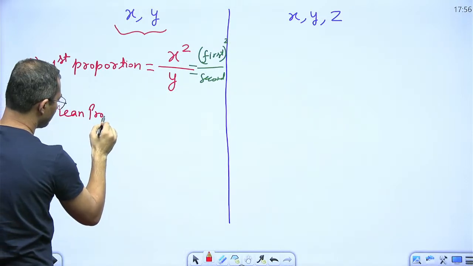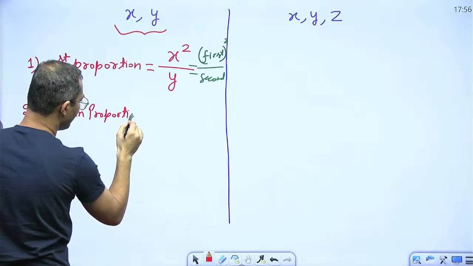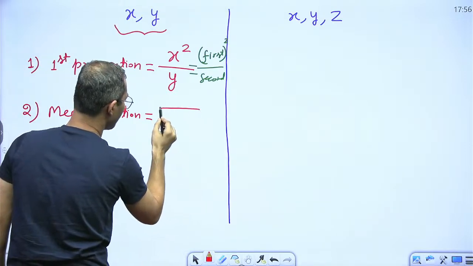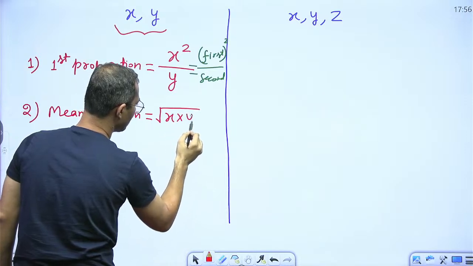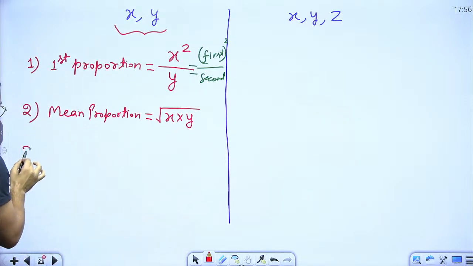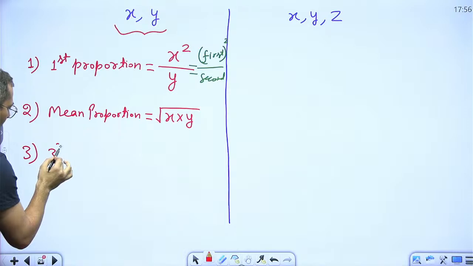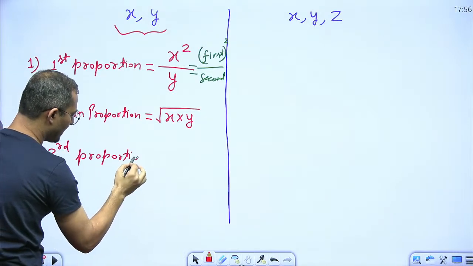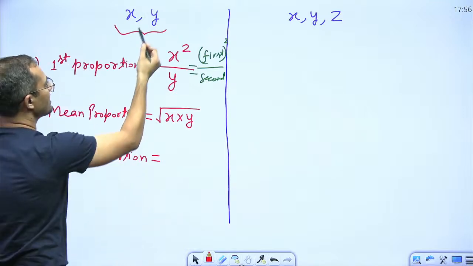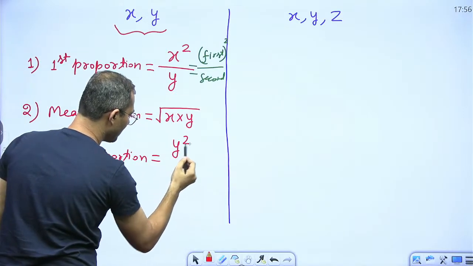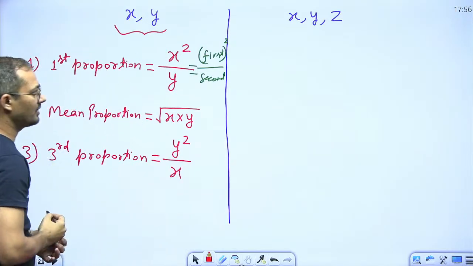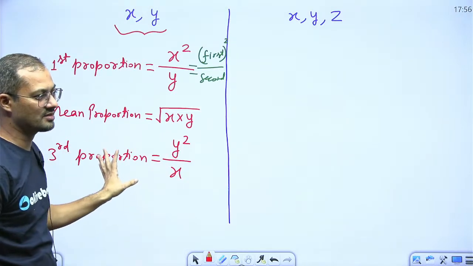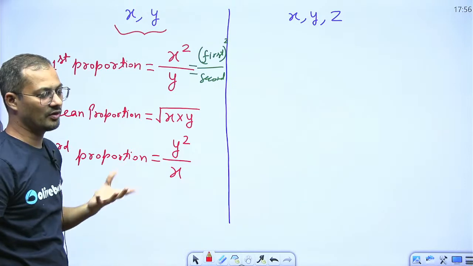See, the second question: what is the mean proportion? Most frequently asked question, mean proportion, right? For the mean proportion, just take the square root of the product of both. And the third question, what is the third proportion? For the third proportion, just make the square of the second, then divide by the first. Got the point? Square of the second divided by the first. So these are the only three sets of questions asked when you are given only two values.